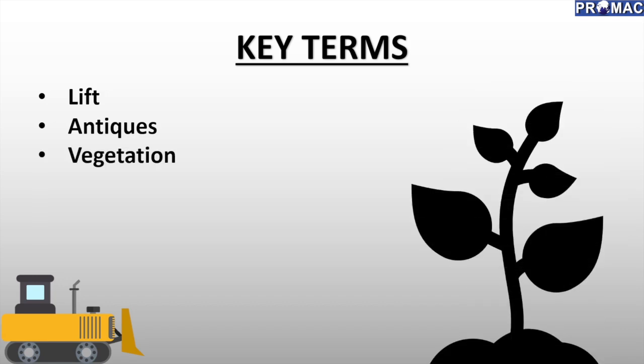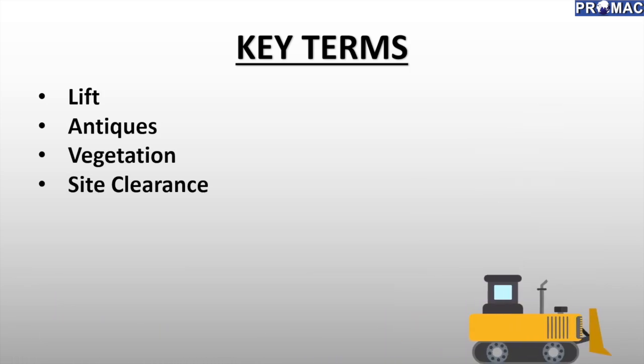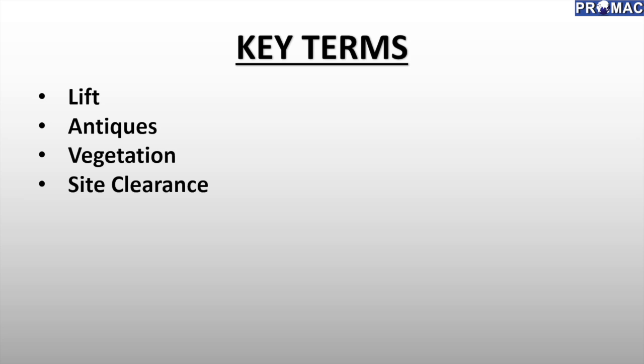Vegetation. Plants and bushes on the surface of the earth are called vegetation. Site clearance. Cleaning of deadmen and vegetation is called site clearance.